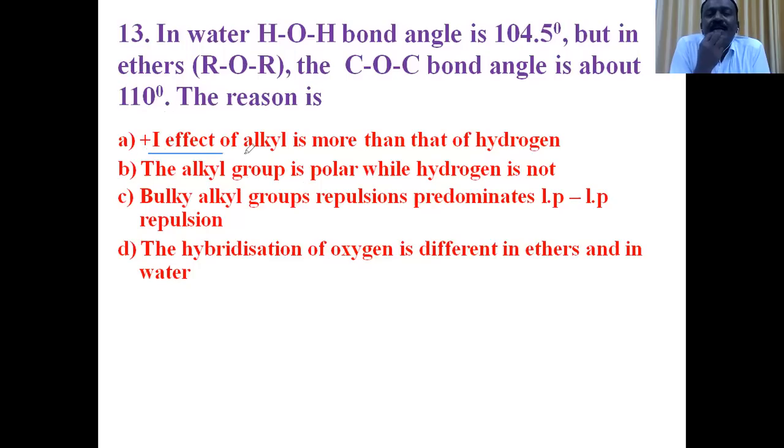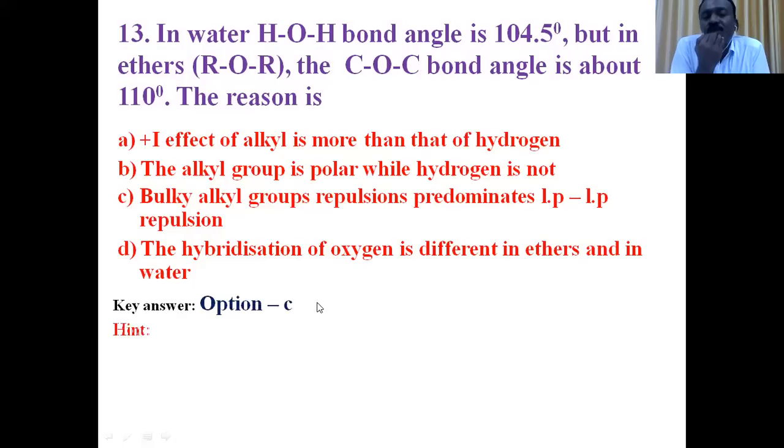In chemical bonding, we studied about VSEPR theory, distortion of molecules, hybridization theory, etc. In water, oxygen is sp3 hybridized. The bond angle is 104.5 degrees. It is reduced from 109 degrees 28 minutes to 104.5 due to repulsion from lone pair.